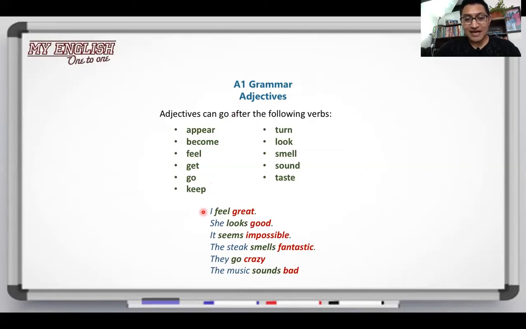For example, I feel great. She looks good. It seems impossible. The steak smells fantastic. They go crazy. The music sounds bad. All right. Please take a time to copy this list of verbs and memorize this list. Let's continue.